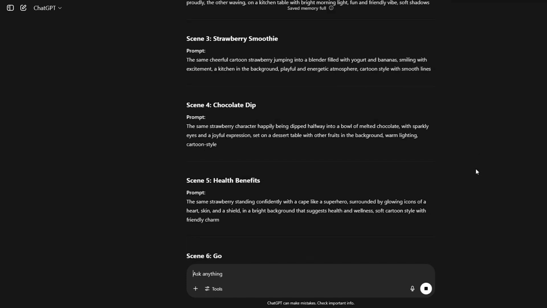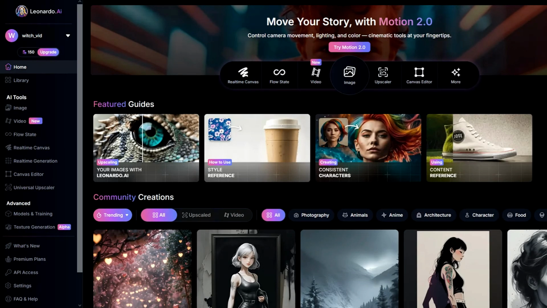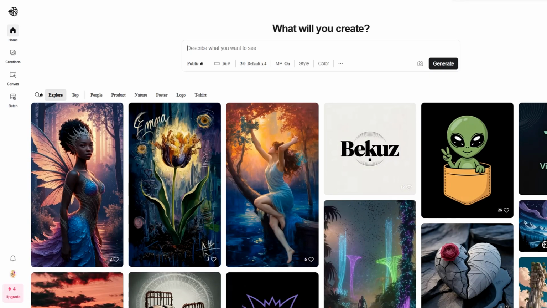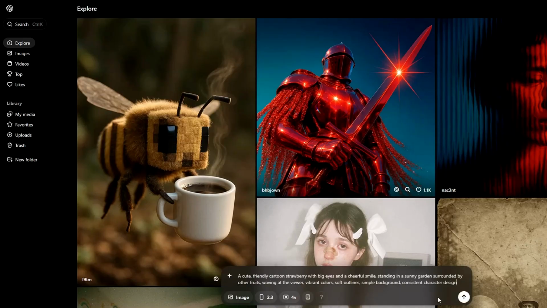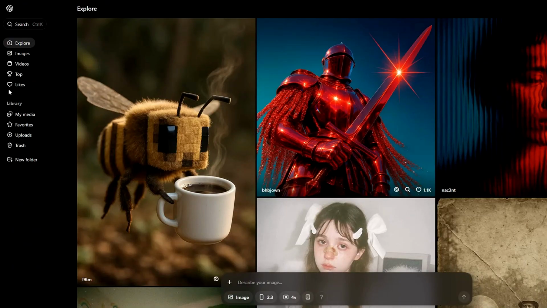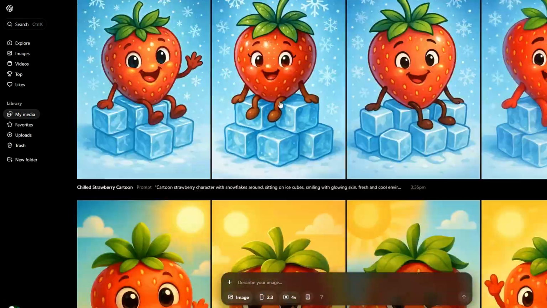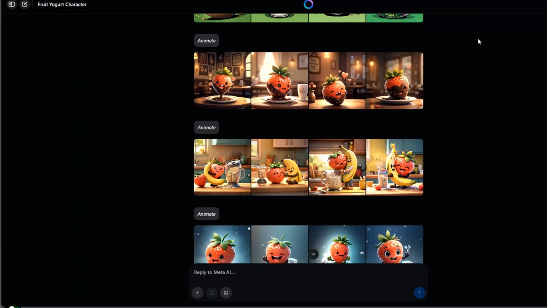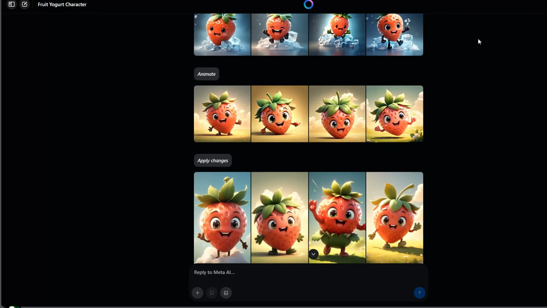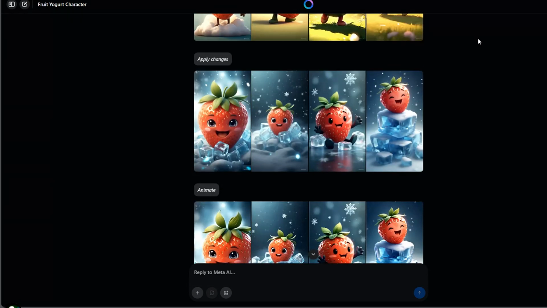Now in the next step, you can put these prompts into different AI tools to generate images. As always, I'll tell you to use multiple tools so you can get the best results. So I'll enter all the prompts one by one and generate the images. Those will be in 9:16 ratio because we are making YouTube Shorts. So you can see all my images have been generated. If you are using Meta AI, then you can also animate the images right there. I've already told you many times that you can animate your images there. As you can see, I've animated my images right there.